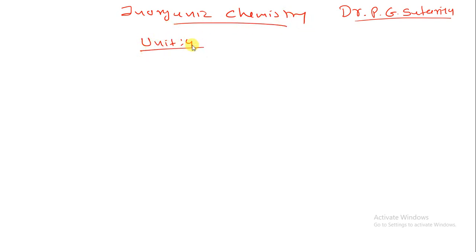So, as we have started inorganic chemistry, unit number 4, that is metal carbonyl. We have completed all the structures of mononuclear carbonyl as well as dinuclear carbonyl. Now in today's lecture we will again summarize the things with the preparation of metal carbonyl. I have already explained it, but let us revise this again. Preparation of metal carbonyl.